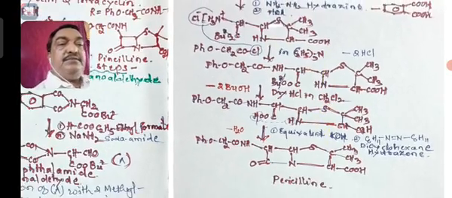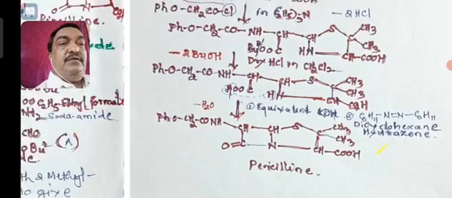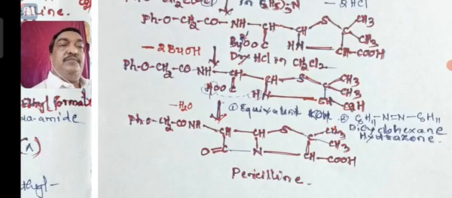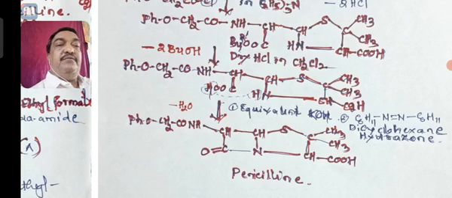Now in the last step, there is the elimination of a water molecule from the COOH group and the H of the nitrogen, and cyclization occurs, and you will get the penicillin structure. So this is your penicillin as far as your syllabus is concerned.